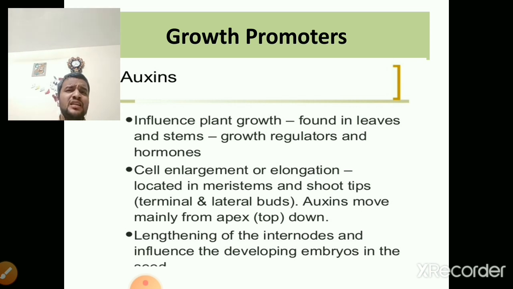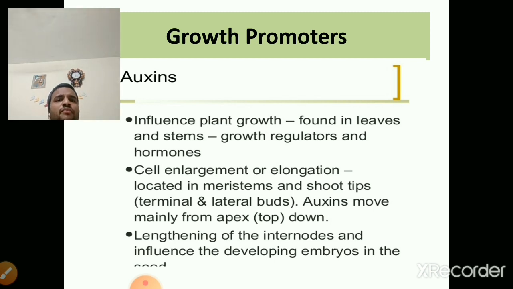Next, lengthening of internodes. The length of the internodes increases. Length of the internode increasing means indirectly the stem is increasing. So this is briefly about the auxin. Auxins are naturally present in the plants and they can be synthesized artificially also. For example, IAA is the best example of auxin. IAA is indole acetic acid.